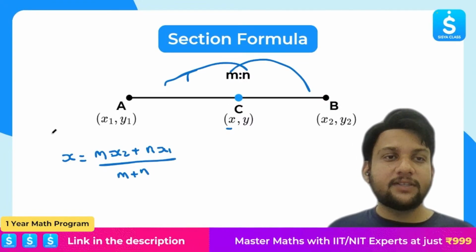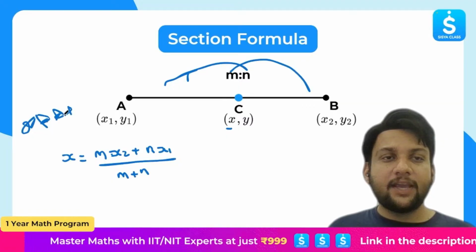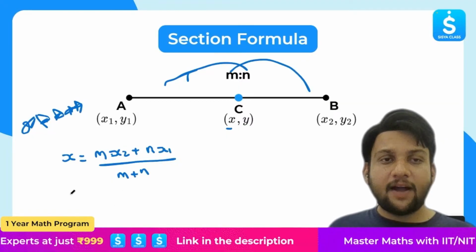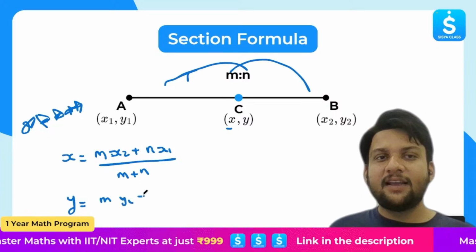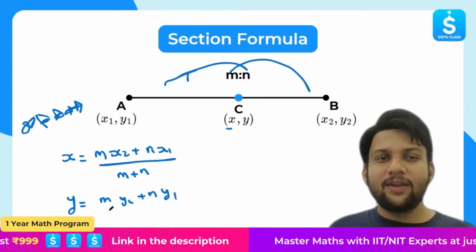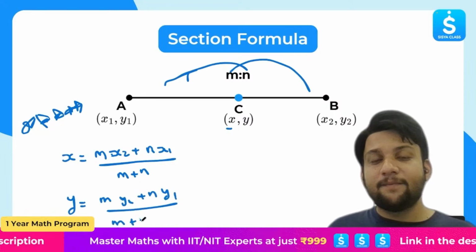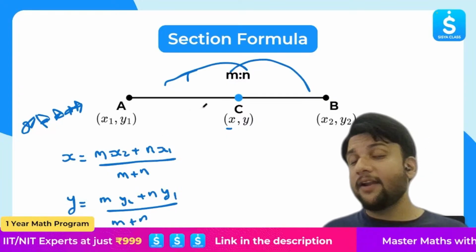This is the 5-star formula, dear students. So make sure you write it down. Similarly, y will be given by m times y2 plus n times y1 over m plus n. Make sure you write this down. This is very important. I told you the trick also.